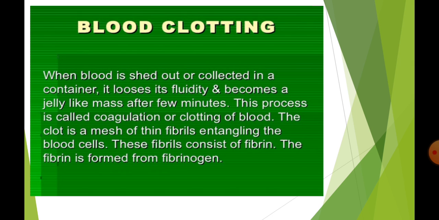If it is drawn from the body, it thickens and forms a gel. The gel is called a clot. It consists of a network of insoluble protein fibers called fibrin in which the formed elements of blood are trapped.